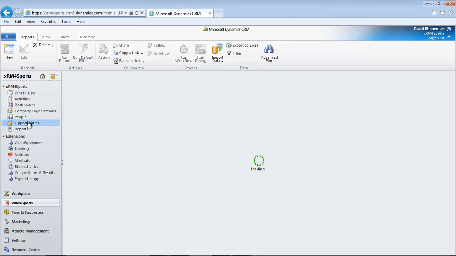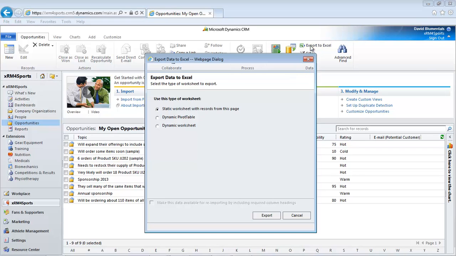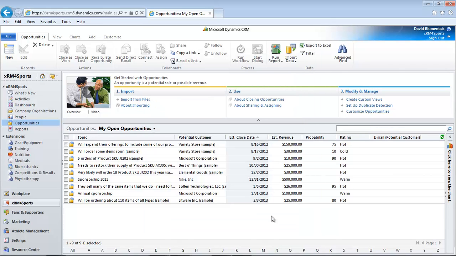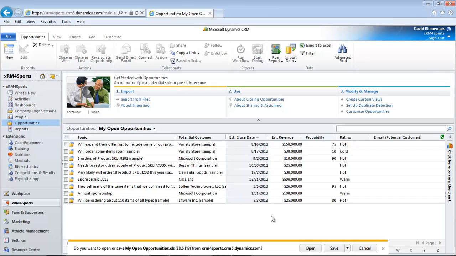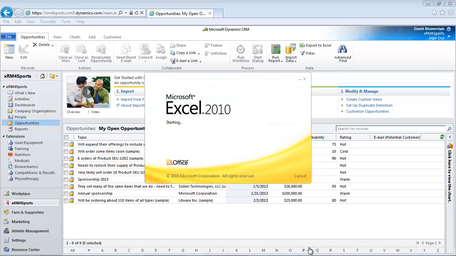Finally, you can export anything you see in a data grid to Excel. Just click the Export to Excel button and open the new report you've created inside of your Excel 2010 application.